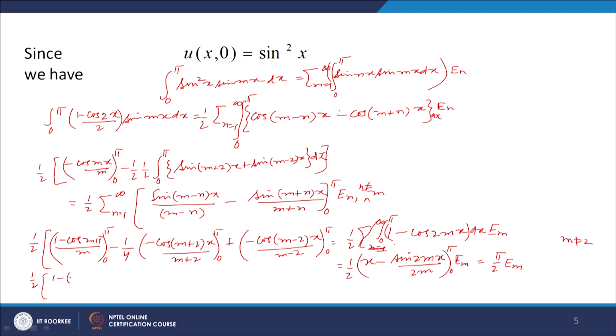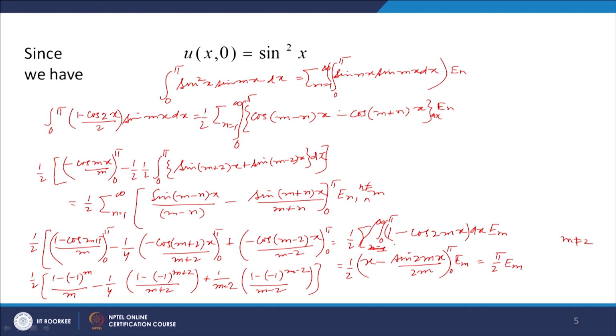So, 1 minus minus 1 to the power m divided by m, and here we will have minus 1 by 4, 1 minus minus 1 to the power m plus 2 divided by m plus 2. Okay. And here what do we have? 1 over m minus 2. Okay. 1 minus minus 1 to the power m minus 2 over m minus 2. Okay, this is what we get when m is any integer other than 2.